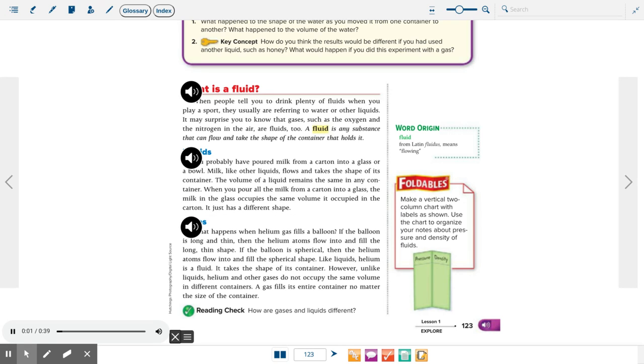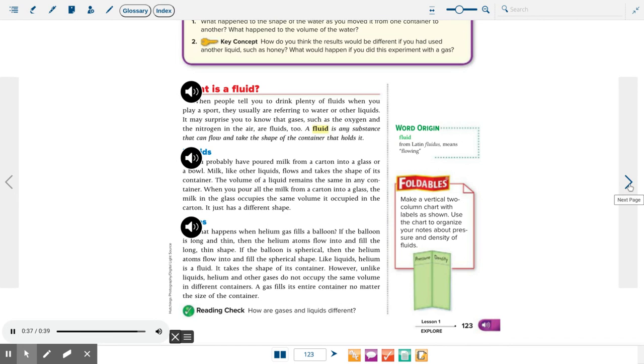Gases. What happens when helium gas fills a balloon? If the balloon is long and thin, then the helium atoms flow into and fill the long, thin shape. If the balloon is spherical, then the helium atoms flow into and fill the spherical shape. Like liquids, helium is a fluid. It takes the shape of its container. However, unlike liquids, helium and other gases do not occupy the same volume in different containers. A gas fills its entire container, no matter the size of the container.